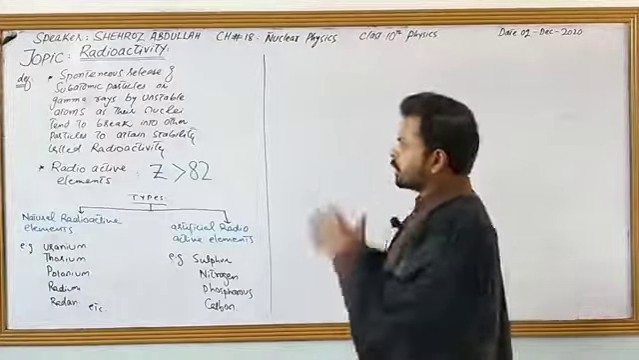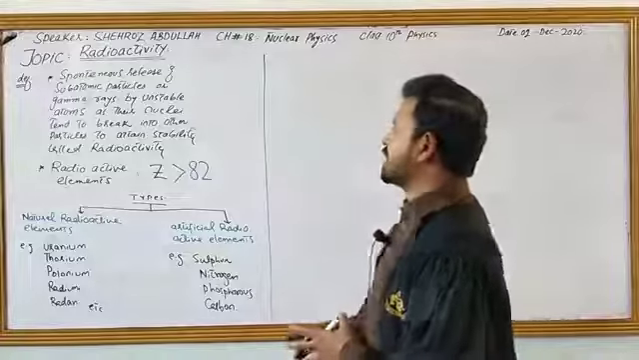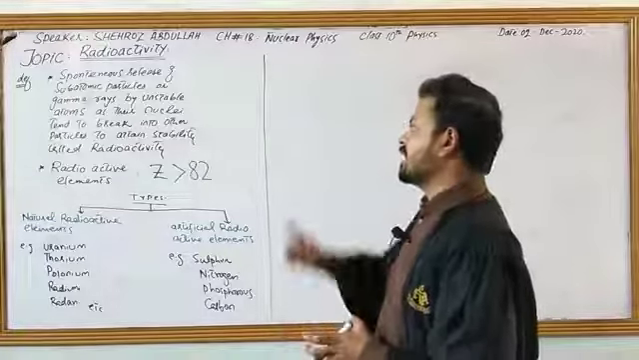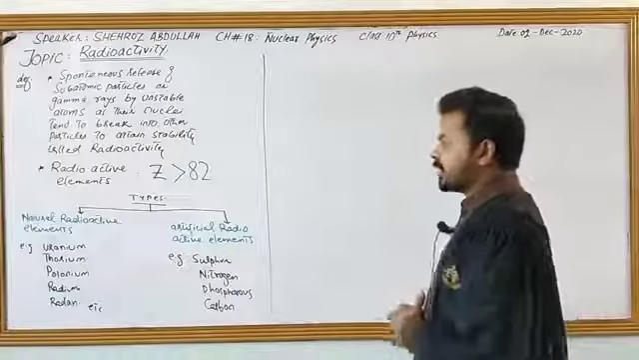So we can say that the spontaneous release of subatomic particles or gamma rays by unstable atoms, as their nuclei tend to break into other particles to attain stability, is known as radioactivity.